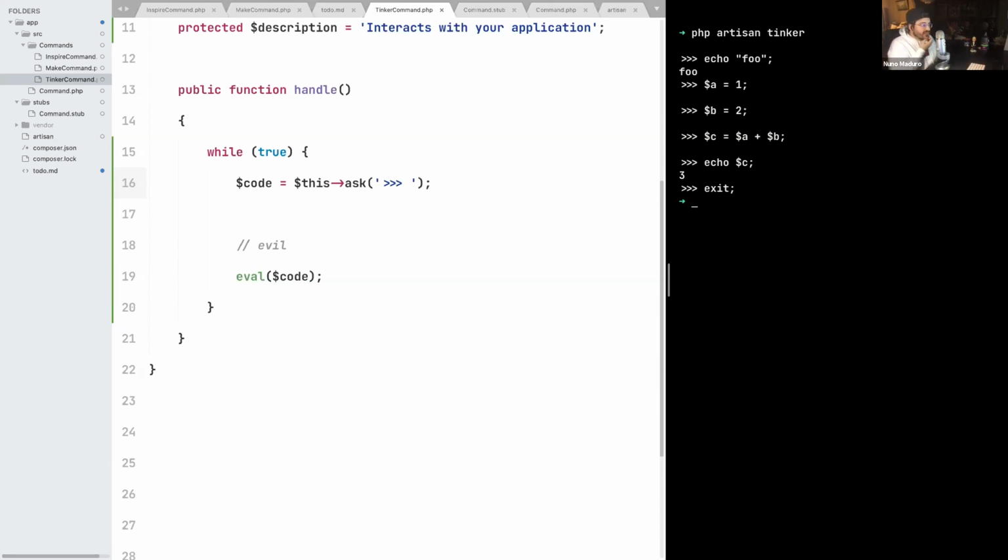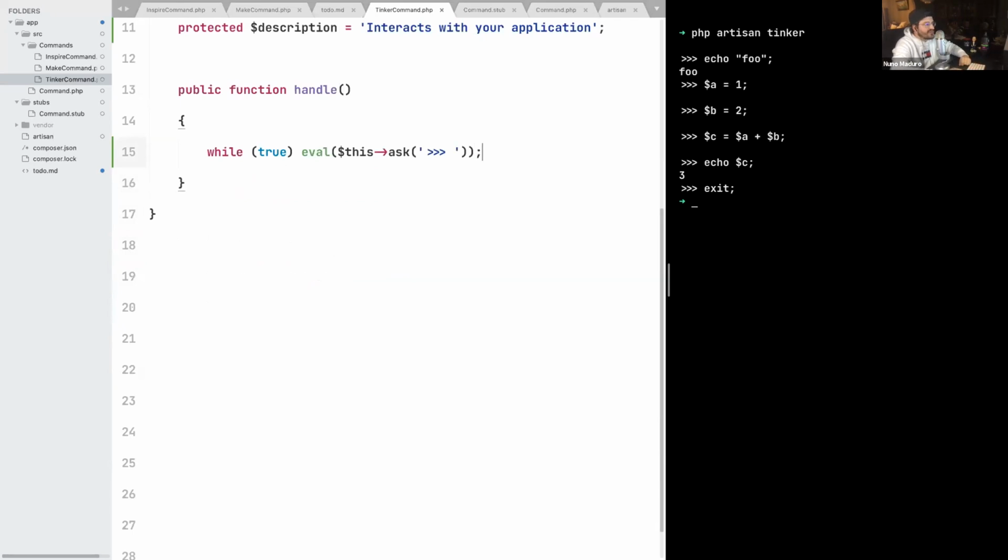So yeah, pretty magical to see that Tinker is just a small quantity of code, but I have said to you that I would be able to actually have Tinker in one line. So let's just keep my promise. I'm going to copy the contents of the ask, and I'm going to put it inside this eval. And then I'm going to remove this variable because I no longer need it. So we are down to 3 lines. And since we are in one line, I can just avoid the mustache thing and just do like that. Boom. Tinker in one line.